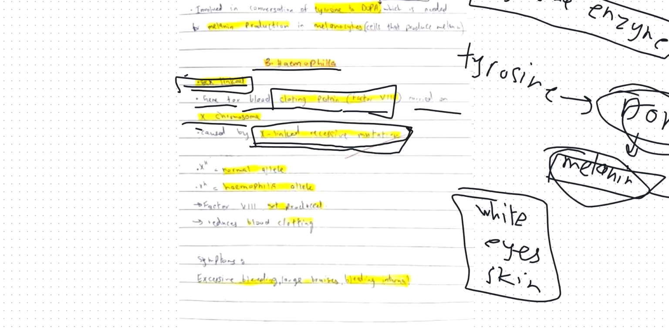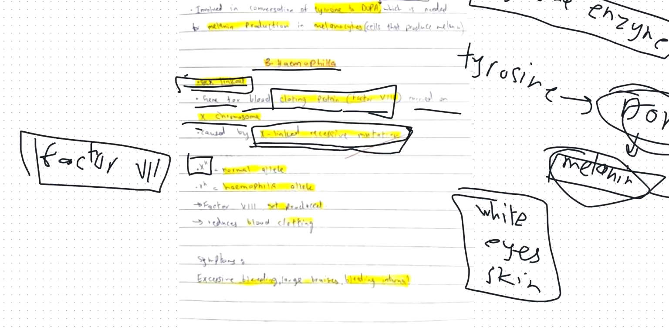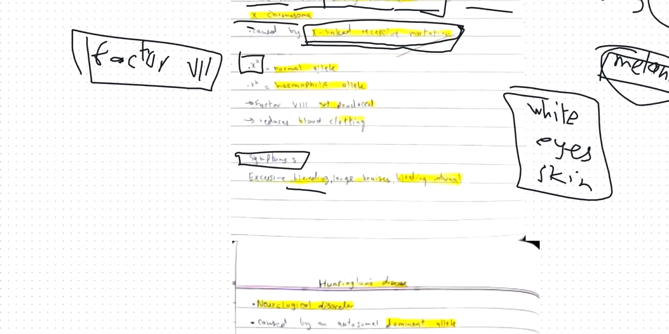So there is a mutation on the gene present on the X chromosome, and the factor VIII protein will not be produced when you have the mutation. The symptom of hemophilia is excessive bleeding, because the platelets would not be able to clot the blood. Similarly, you will have bleeding internally as well. So this is what you need to know for hemophilia.